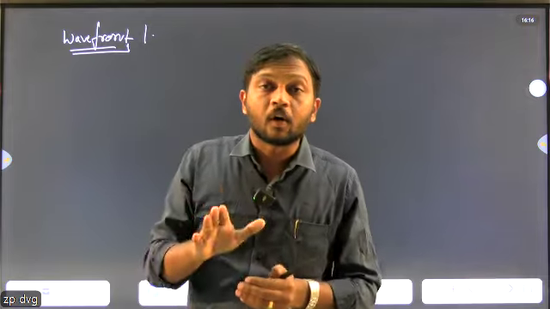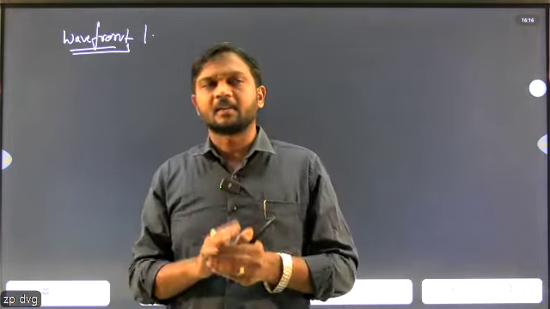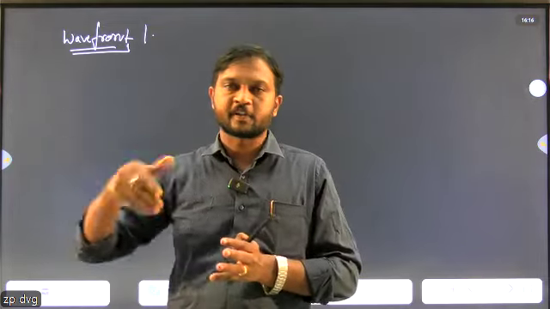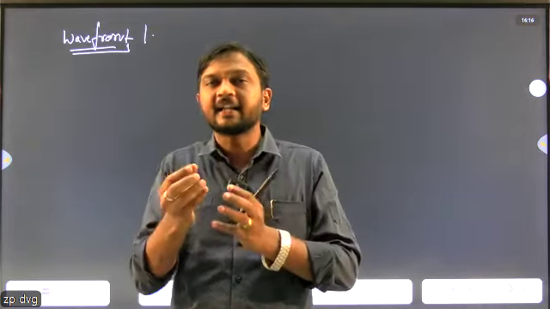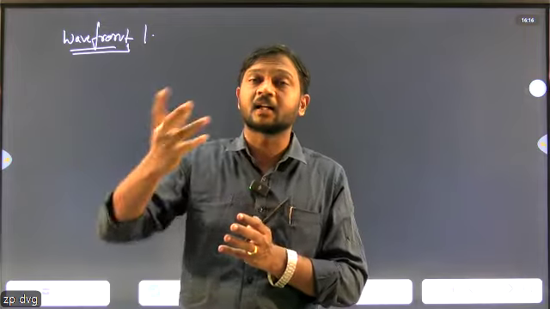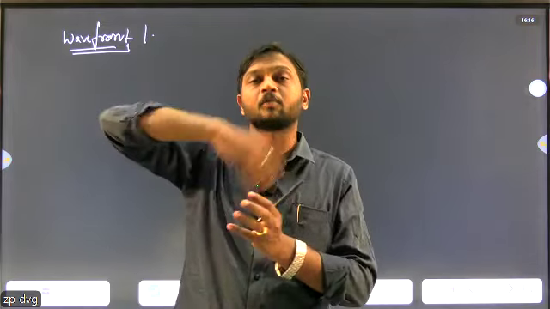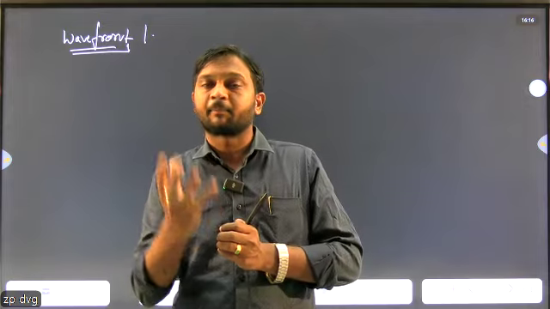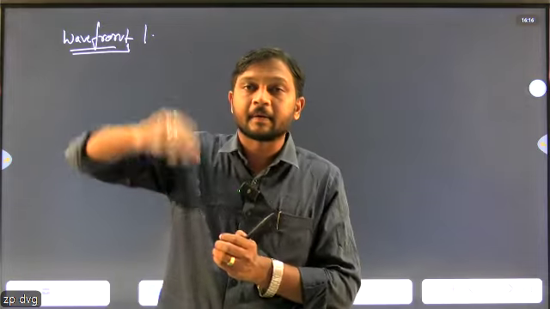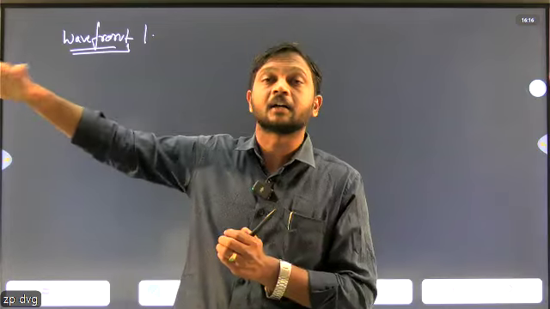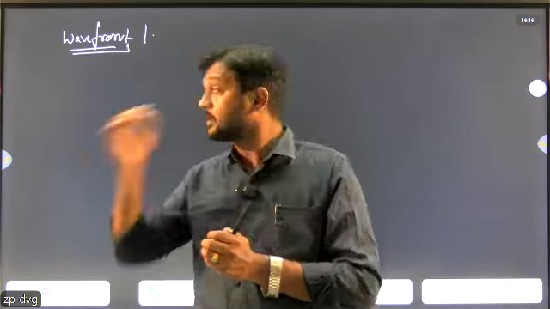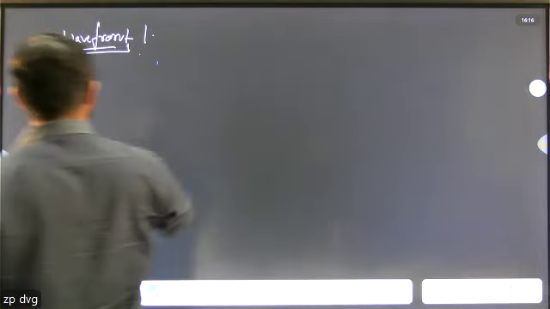These are all called what? Wavefront. Suppose different bulbs are there. If we switch on that bulb, the light produces a disturbance around the source. The particles vibrate at a constant phase. It's called a wavefront. And what is a wavefront?